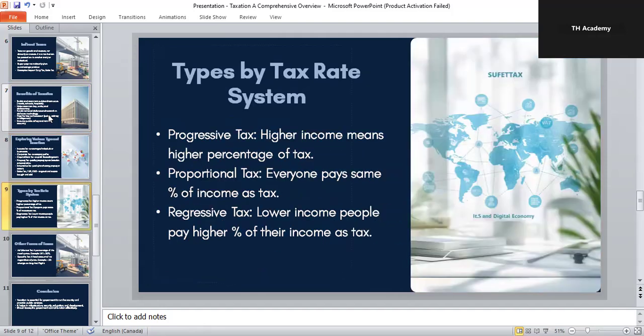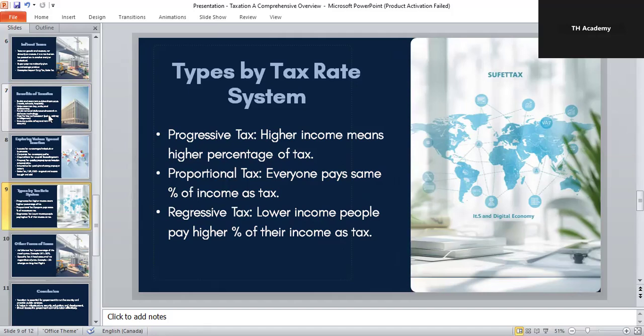First one is progressive tax. So basically, taxes can also be grouped based on how the tax rate changes with income. So there are three main systems: progressive tax, proportional tax, and regressive tax. First is progressive tax. The more you earn, the higher percentage of tax you pay. This system helps reduce inequality, like rich people contribute more to support society.